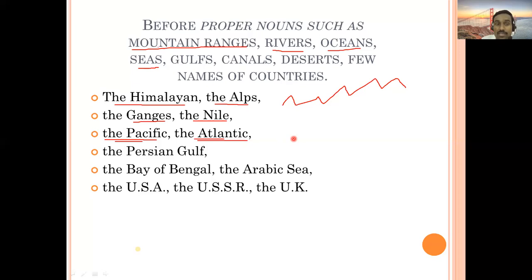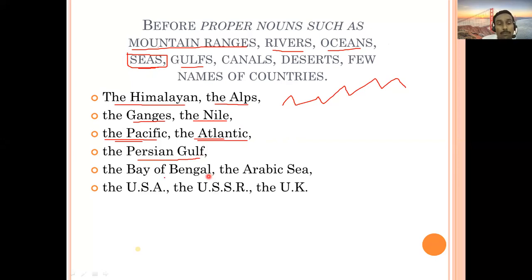We have the Arabian Sea. Okay, the Arabian Sea. So people have to say the Arabian Sea. So for seas and oceans, you are going to use article the. The next is gulfs. Okay, so for gulfs also you are going to use article the. So here, for example, the Persian Gulf.